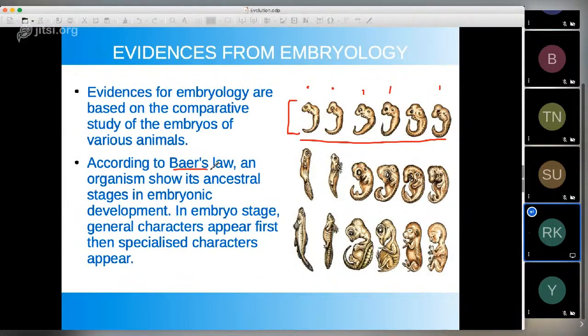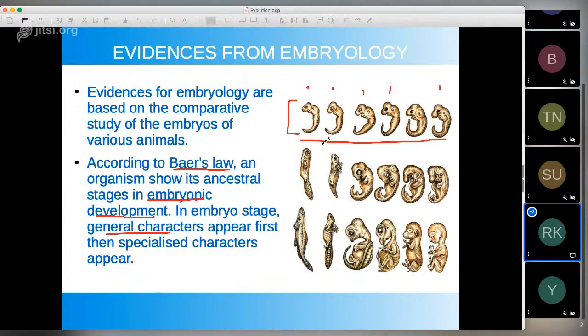Okay, so there is Baer's law. Okay, so an organism shows its ancestral stage in embryonic development. ये देखो यहाँ पे बताया गया है कि ancestral stages show करते हैं when they are going through their embryonic development. In the embryo stage, general characters appear first, and then specialized characters appear later on. So general characters which are common in all different organisms.